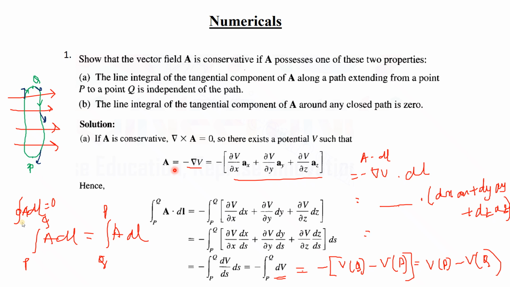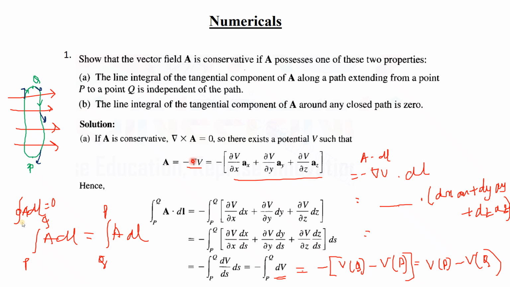Who was asking yesterday that question? It was a good question. Is that person present today? Who was asking? Ayush? Yes, sir. Oh, so you have asked the question, no? Why A is equal to minus del V?